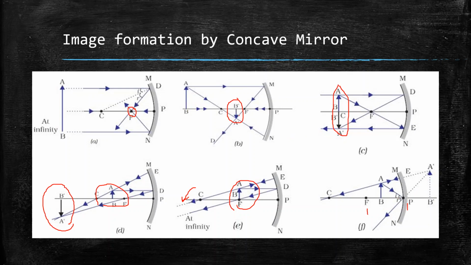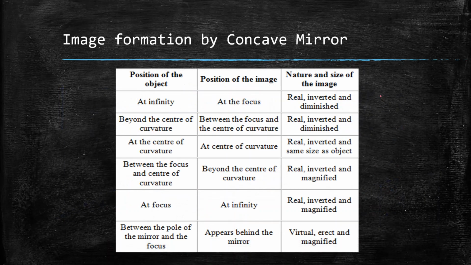Now you can easily see that the 4 rules that I have shown in the previous slide are depicted here quite nicely. Here is a table with all that I have said written nicely, and also here we have the nature and size of the images that are formed in the respective cases.